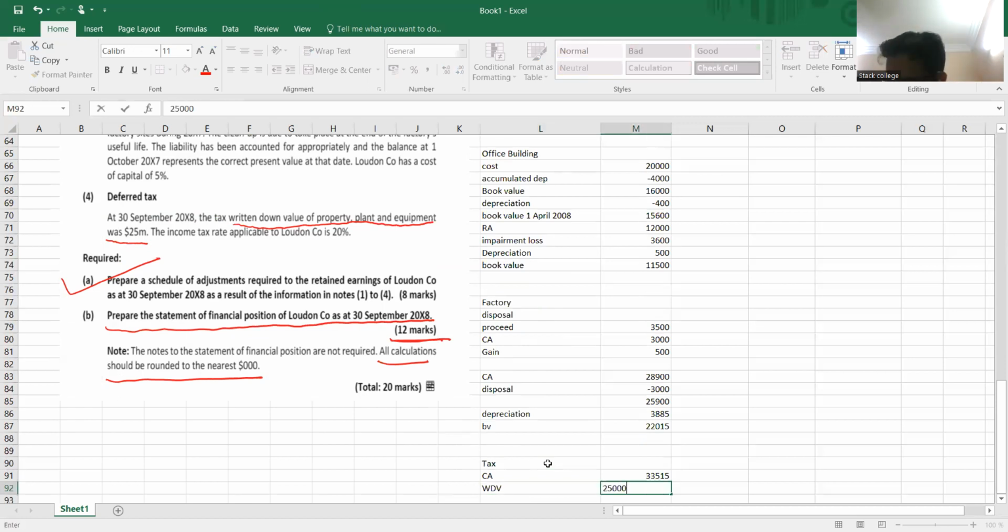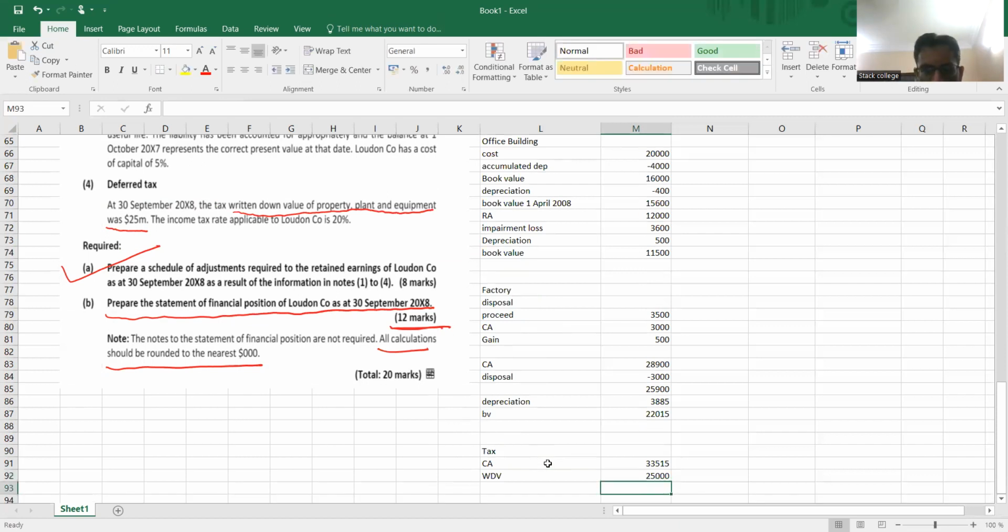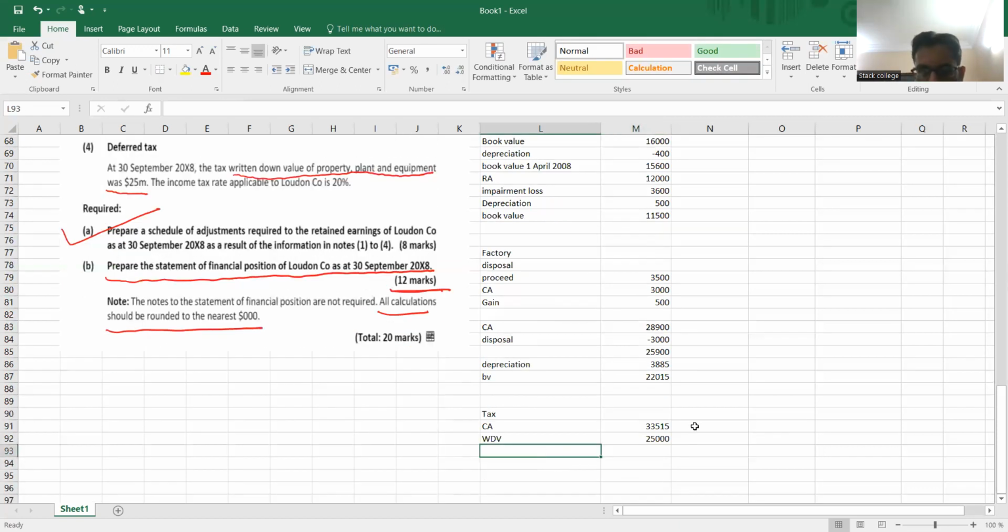Now, whenever the carrying amount of an asset is more than the tax base, this is the rule, then we have a taxable temporary difference, TTD. So just find out the difference, and the taxable temporary difference is 8,515.